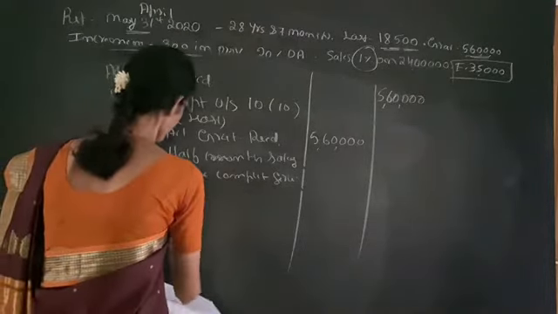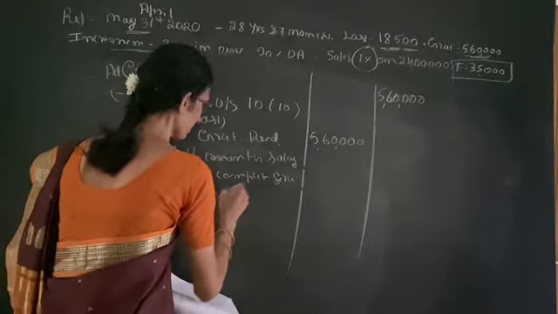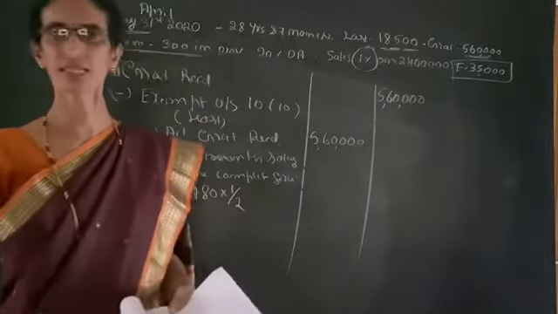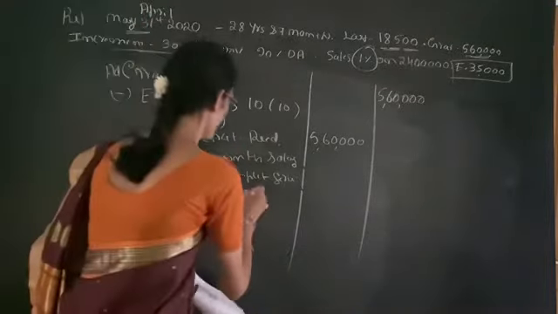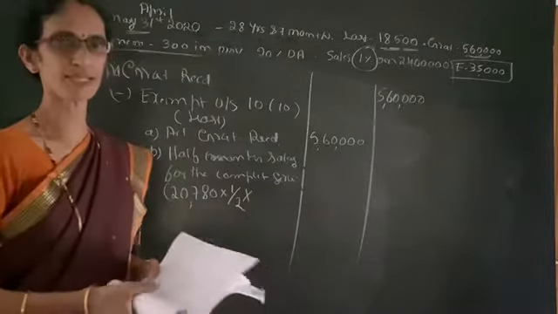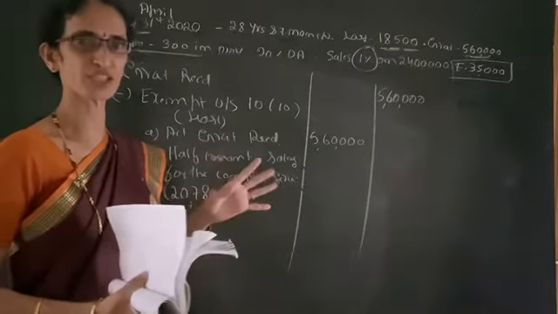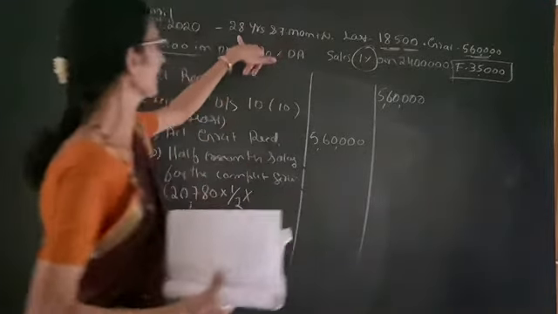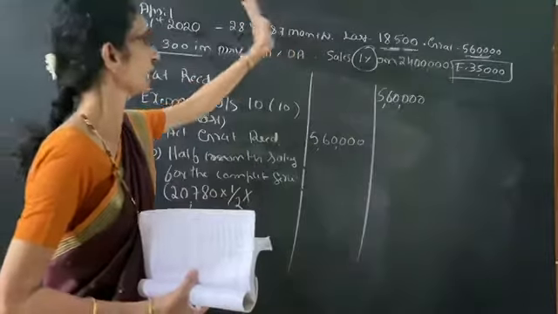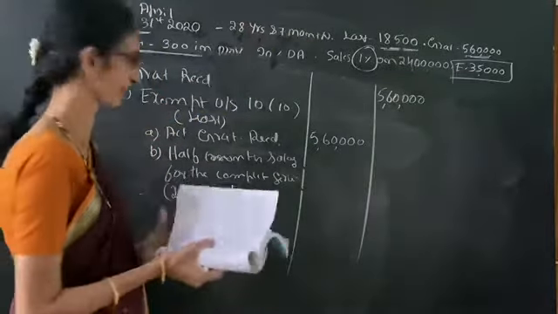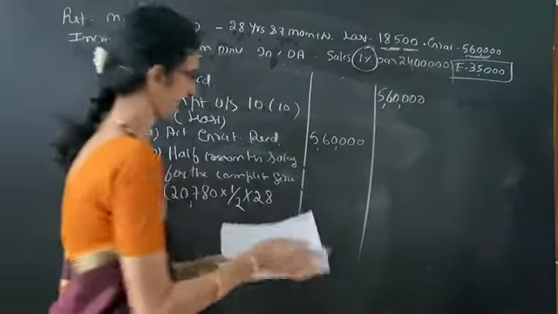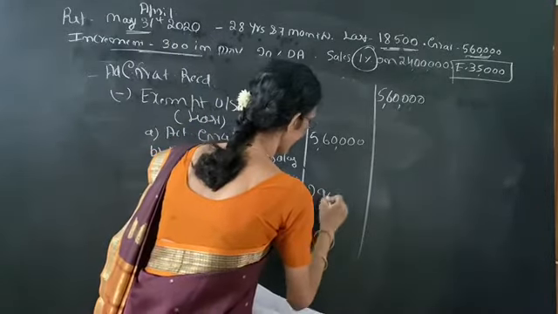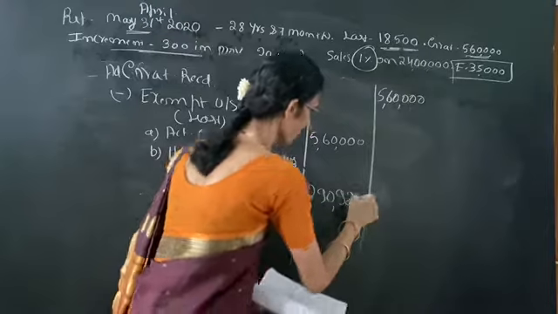Here half means 1 by 2. Then completed years of service: here we have to leave the fraction of the month. That means 28 years and 7 months means leave 7 months. Only take 28 years. So into 28, we get 2,90,920.